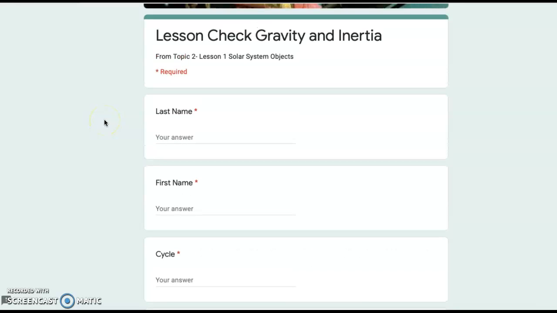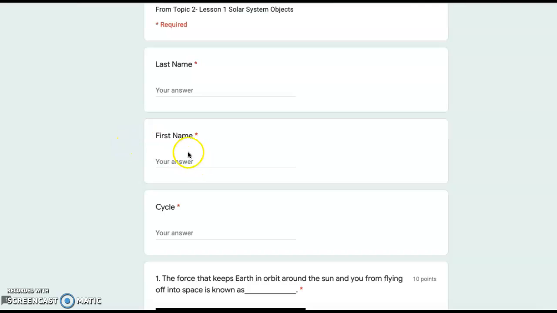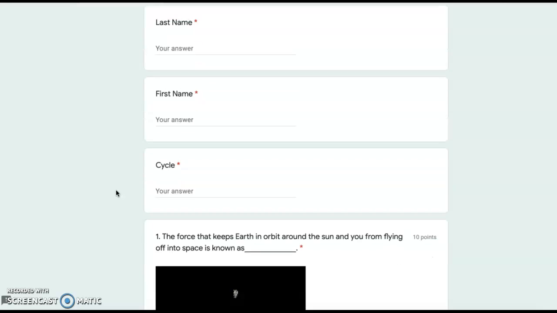Lesson check, gravity and inertia. First, you will type your last name here. Next, you will type your first name here. You will now select your cycle number.